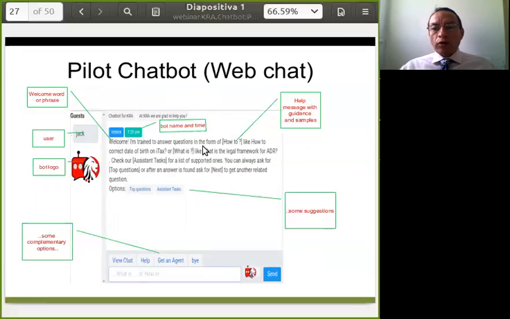I am trained to answer questions in the form of how to, like how to correct date of birth on iTax, or what is the legal framework for ADR. This is important because it will tell the user how he can ask the questions, so the chatbot will better understand it. It also tells that he can ask for assistant tasks, and he can click on assistant task here for a list of supported ones.